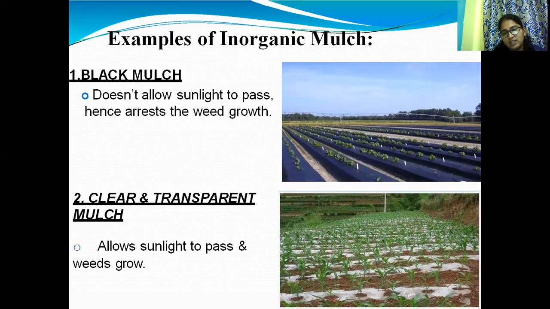These are the methods for reducing soil erosion and increasing infiltration. Soil conservation also increases. Remaining methods will be discussed later. These are the different techniques to prevent soil erosion. Thank you.